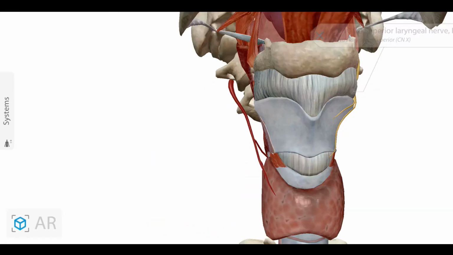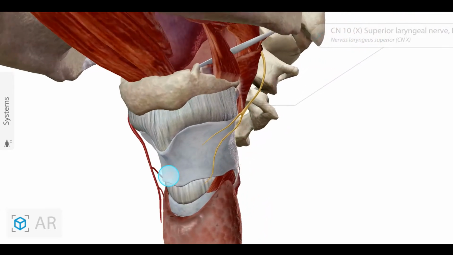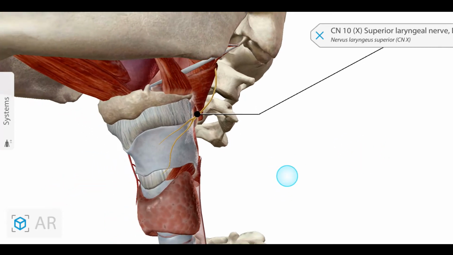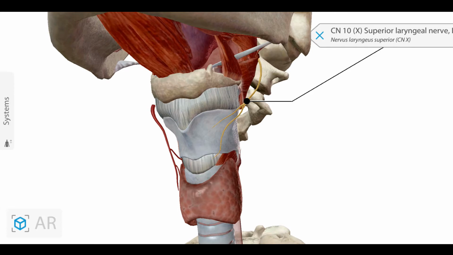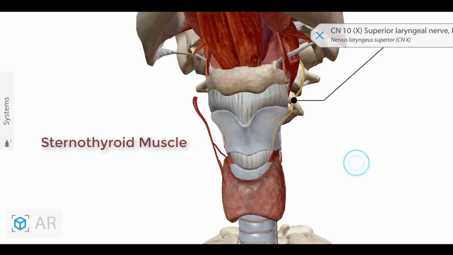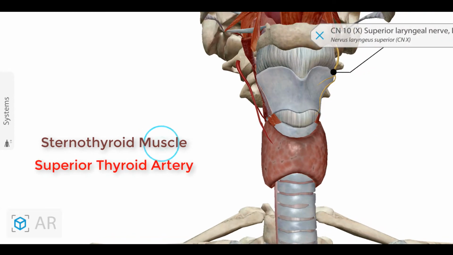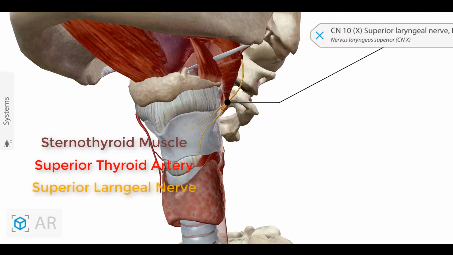After the superior thyroid artery, one more nerve is attached to the apex, that is the superior laryngeal nerve or the external laryngeal nerve. So here we have seen three structures: one is the muscle, the sternothyroid muscle, one artery, the superior thyroid artery, and one nerve, the superior laryngeal nerve or the external laryngeal nerve. All three structures are related to the apex of the thyroid gland.